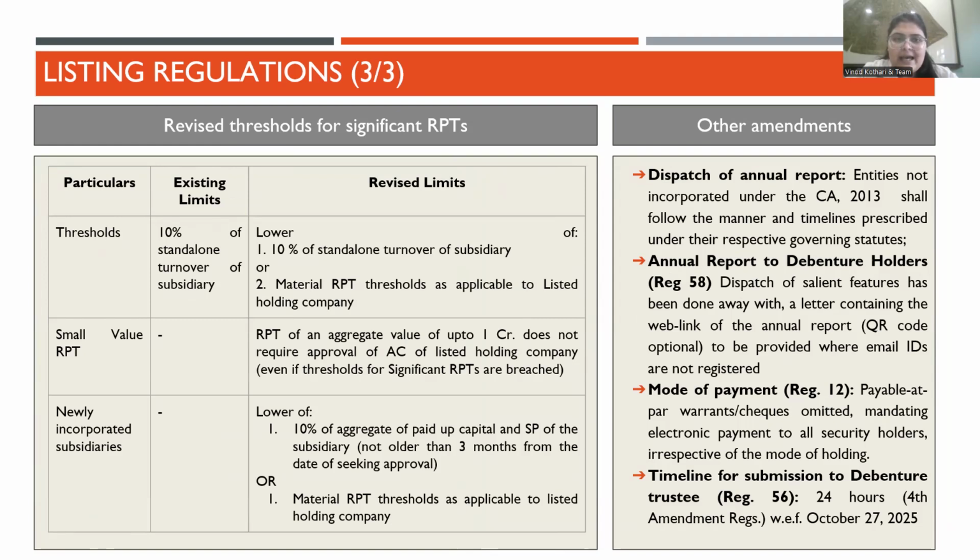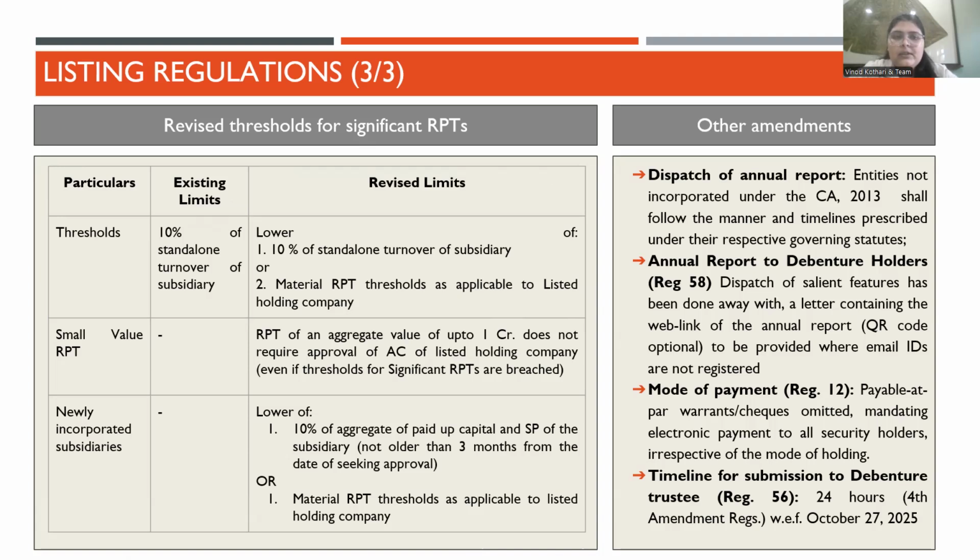So to bridge that gap, now the criteria is based on the lower of the following: the 10% of the standalone turnover of the subsidiary or the material RPT thresholds of the listed entity, whichever is lower. And in cases where the aggregate value of RPT in a financial year is up to rupees 1 crore, then irrespective of whatever the thresholds are, the approval is not required.